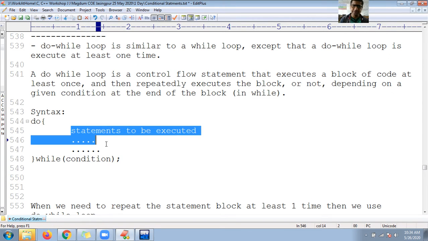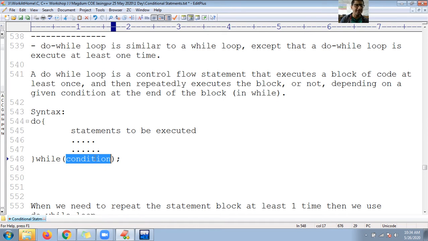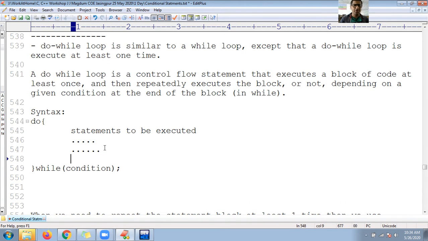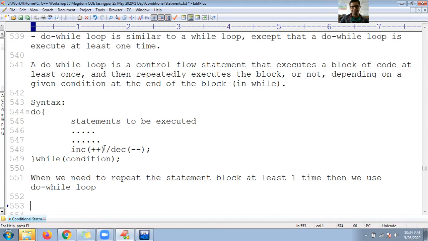Then again the do block will execute, and again it will check the condition until the condition becomes false. So again you write here increment or decrement, plus plus or minus minus.